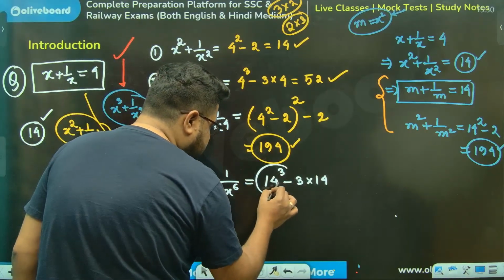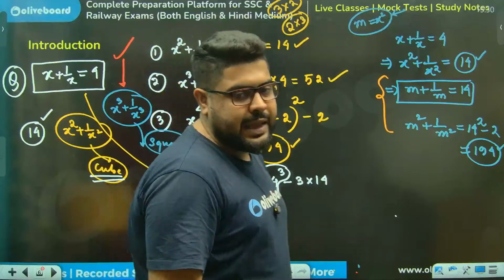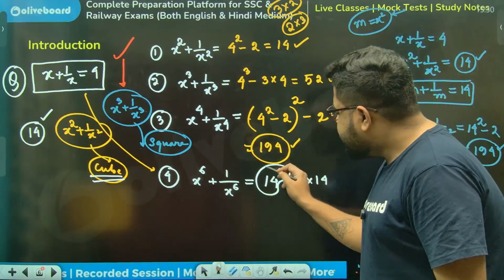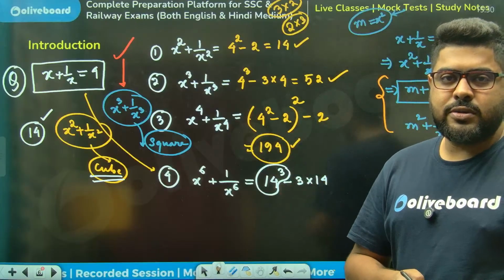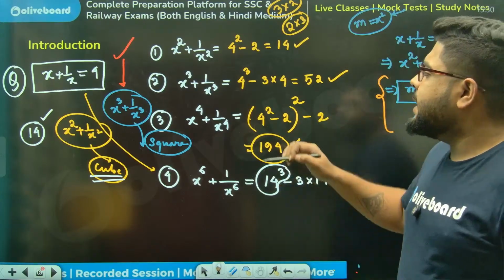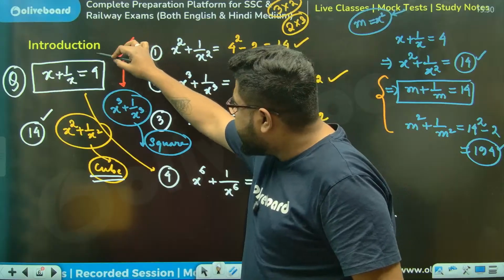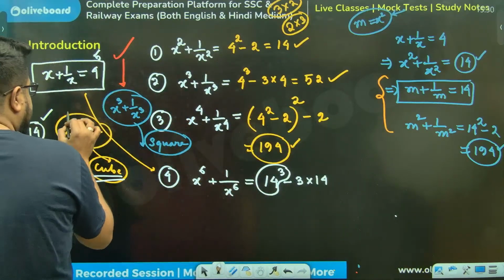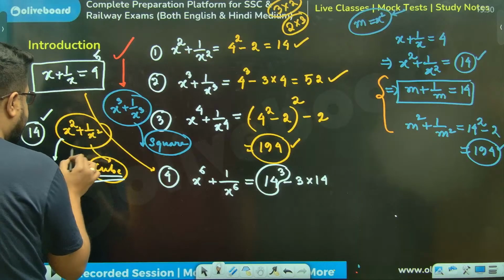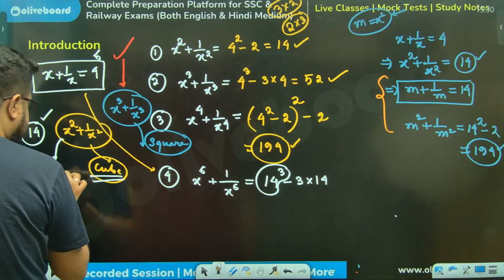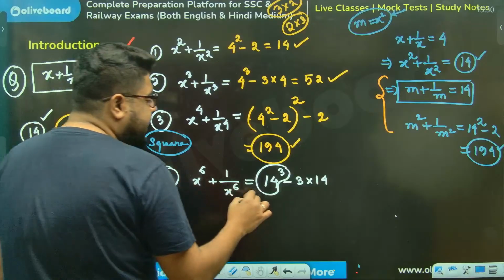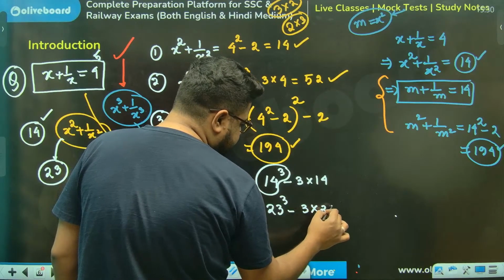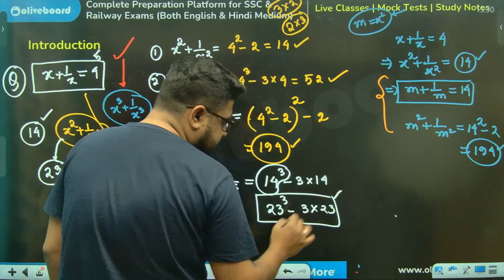Many of you don't know the value of 14 cube. That's the big problem. And again, please understand, if instead of 4 I give 5, this will become an even bigger problem. Why? Then x square plus 1 by x square will become 5 square minus 2, that is 23. And so 23 cube, I can guarantee 99% of you don't know. So again, you will be stuck.